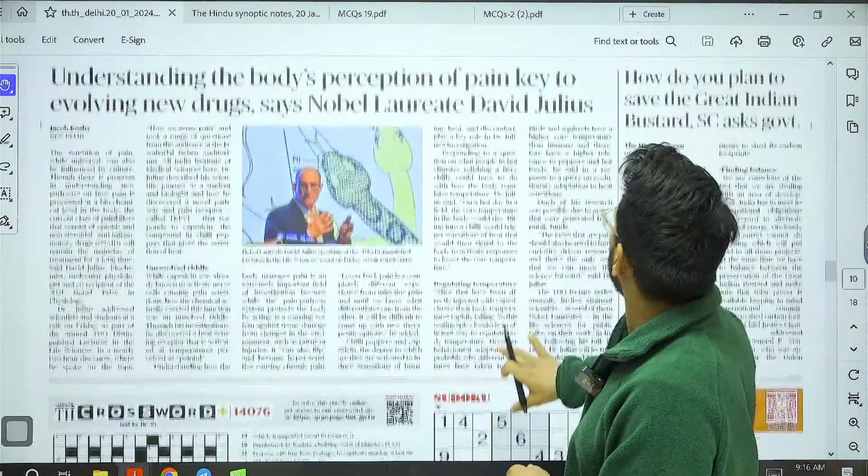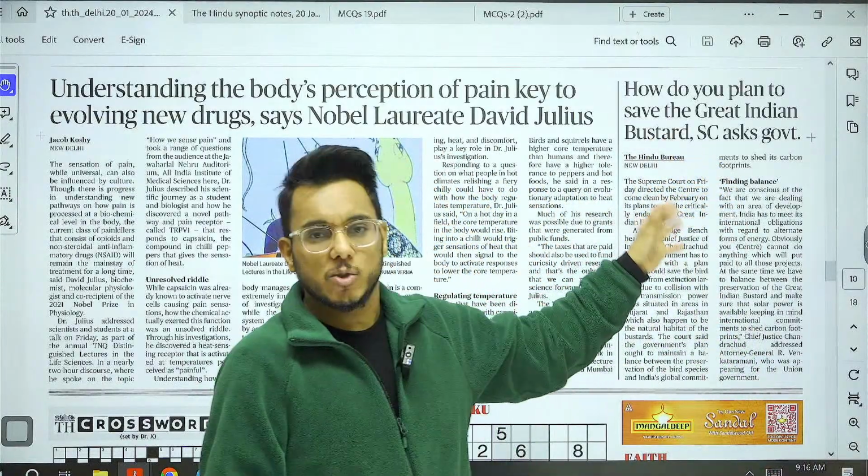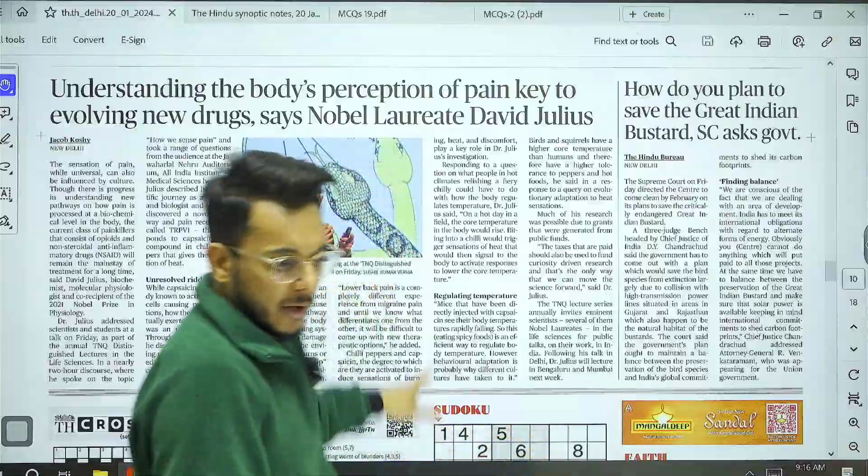Okay. Then further moving on, after that, here we have the article: How do you plan to save the great Indian bustard? Supreme Court asks. We'll take this particular article for examination.